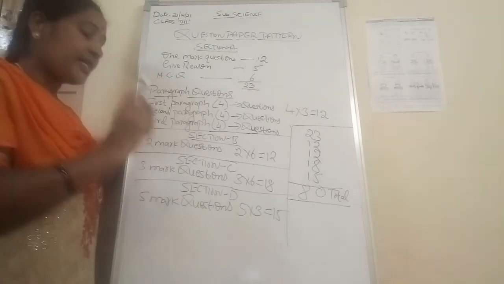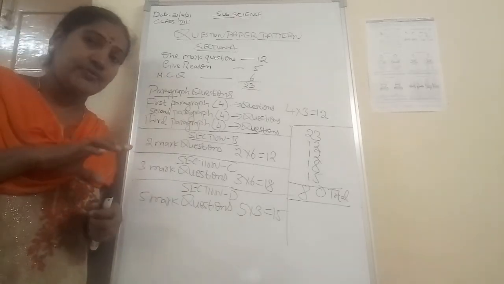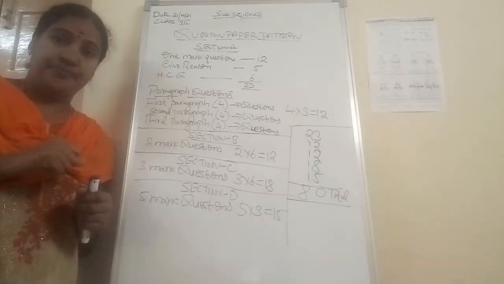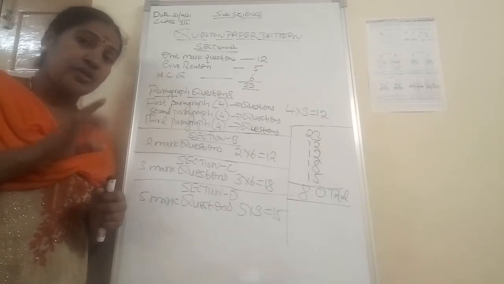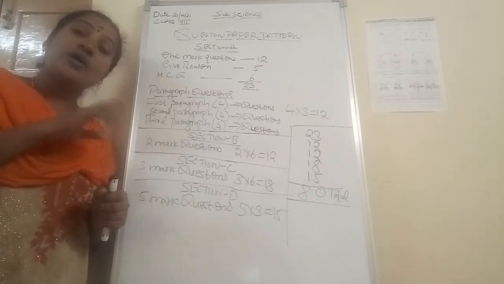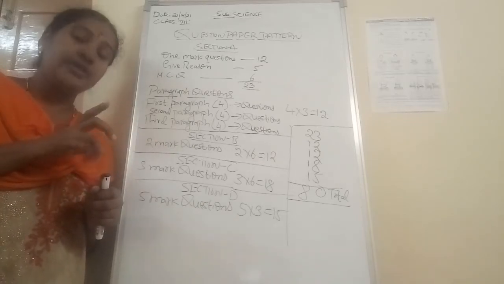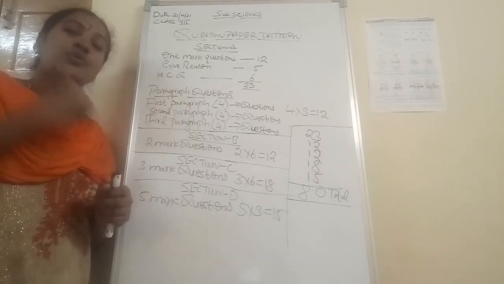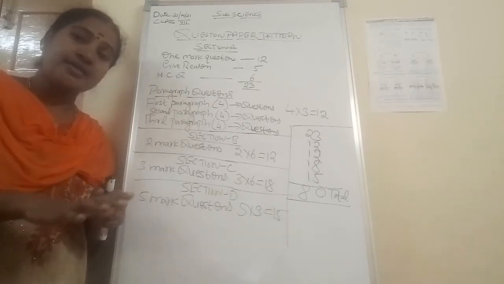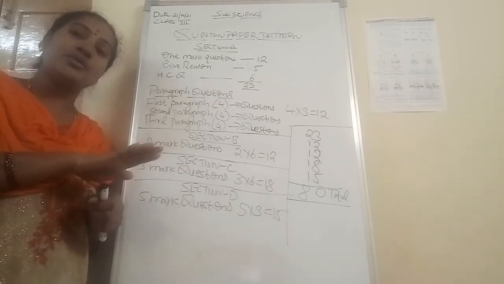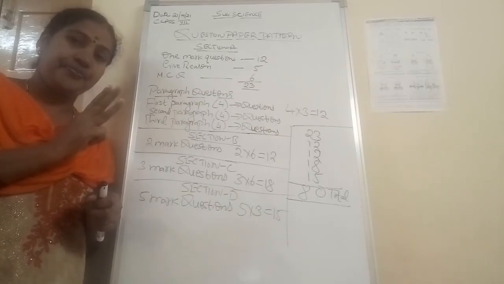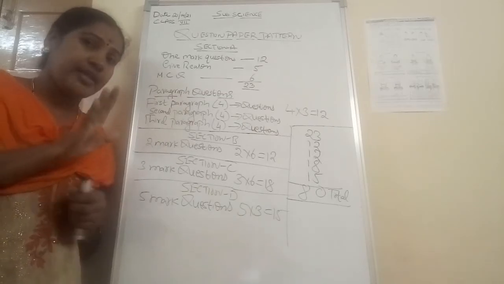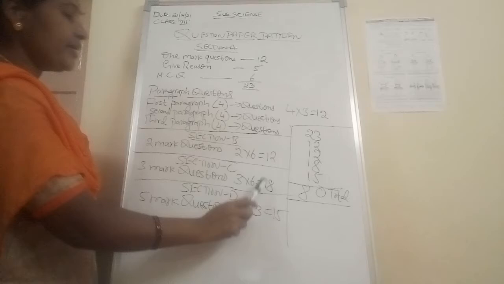Okay. In section C also I have selected the questions from the short answer questions only. All the chapters, all the portions I have given in the WhatsApp group. So in that, the short answer questions you did, I have selected as 2 marks questions and 3 marks questions. Don't worry about the 5 marks question, I will tell you. So 3 6s are 18.